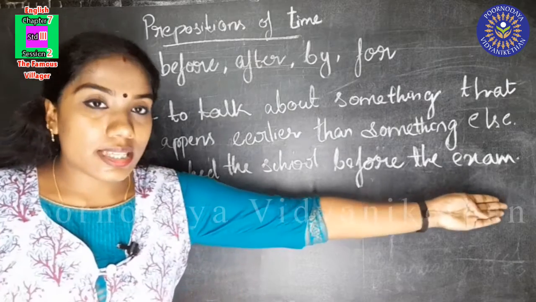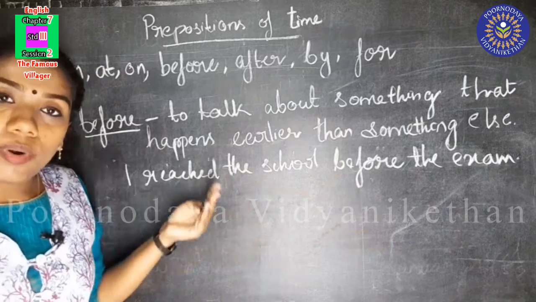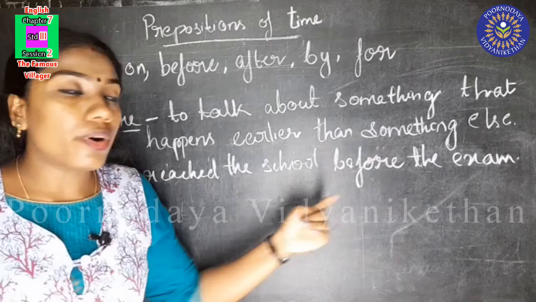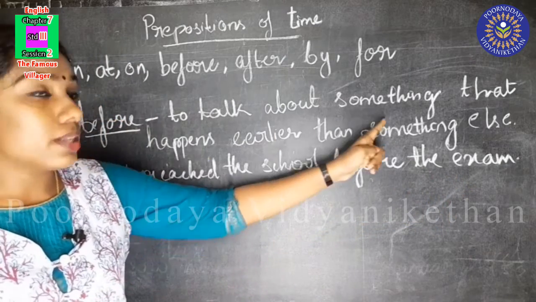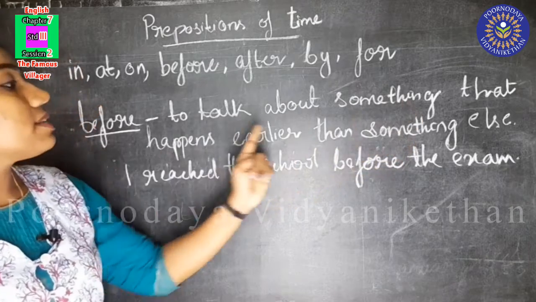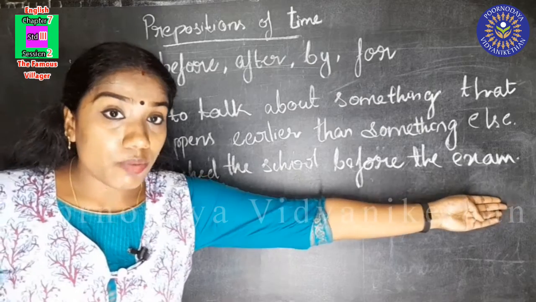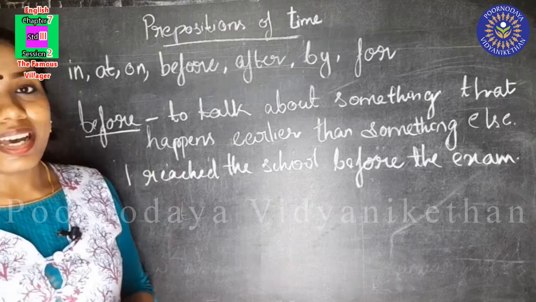The exam was going on and I reached the school earlier than the exam.